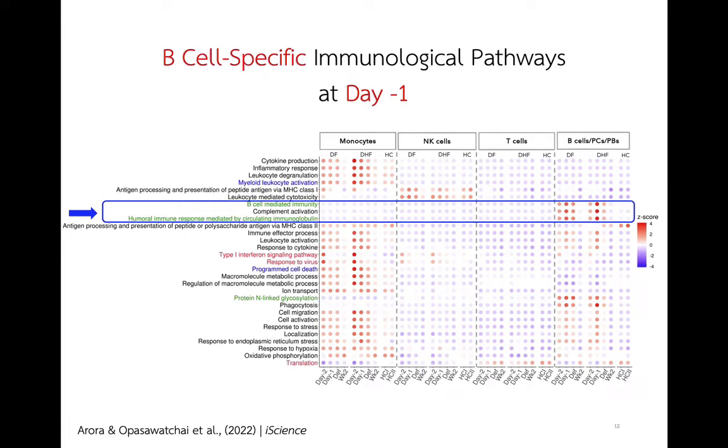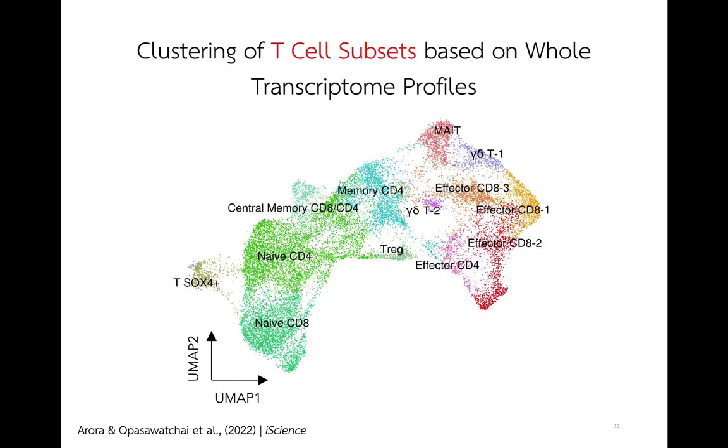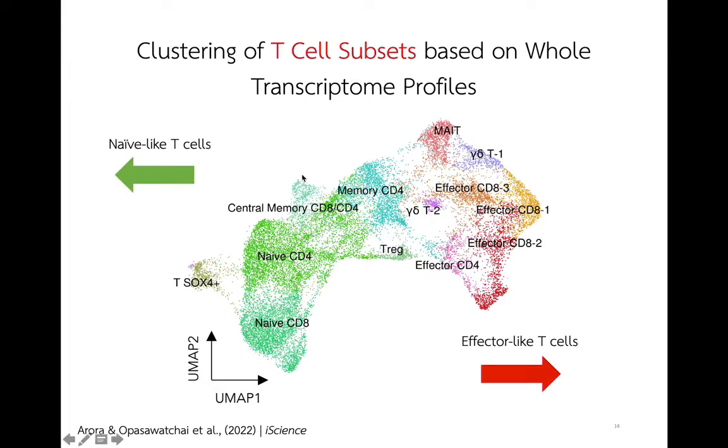However, from this analysis, we didn't see any specific pathway for T cells. It might be because of the high heterogeneity of T cell populations. So we next further analyzed T cells and were able to identify subpopulations of T cells as shown here. There are two angles of cells shown here. This angle is the group of naive-like T cells, including naive CD4 and naive CD8, whereas this angle presents the group of effector-like T cells, including effector CD4 and effector CD8 groups 1, 2, and 3.